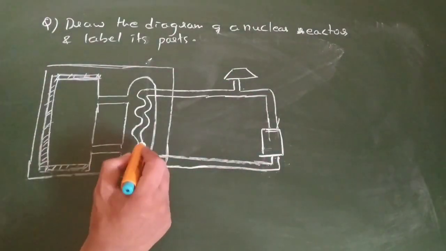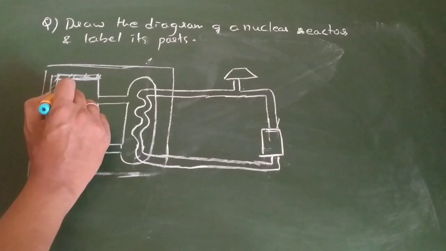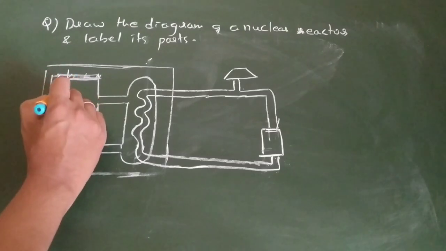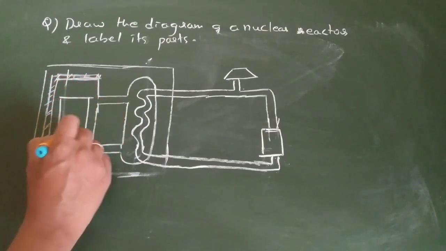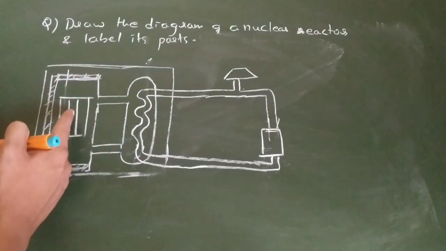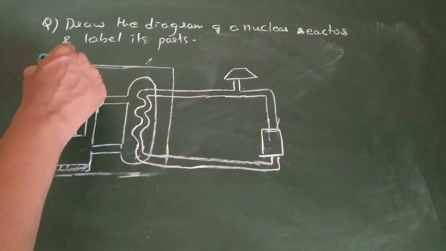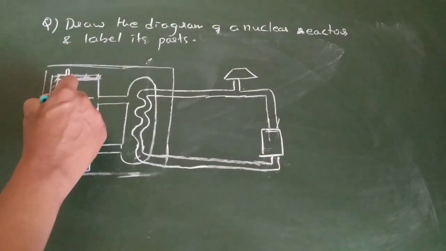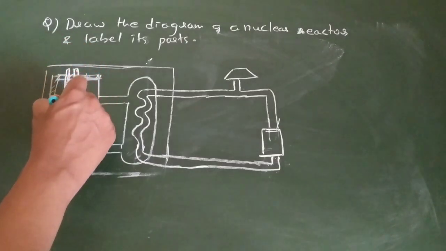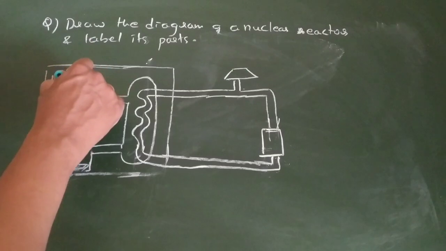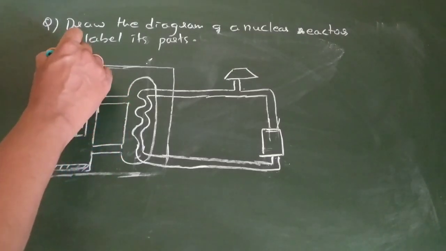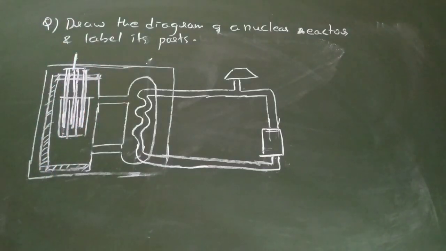What exactly is happening here is, I will draw one frame. This frame is made up of nuclear material. Here only the chain reaction takes place. Between this there are control rods which are being kept. What is the function of these control rods? These control rods will maintain the nuclear chain reaction. Are you getting that? These control rods will maintain the nuclear chain reaction.